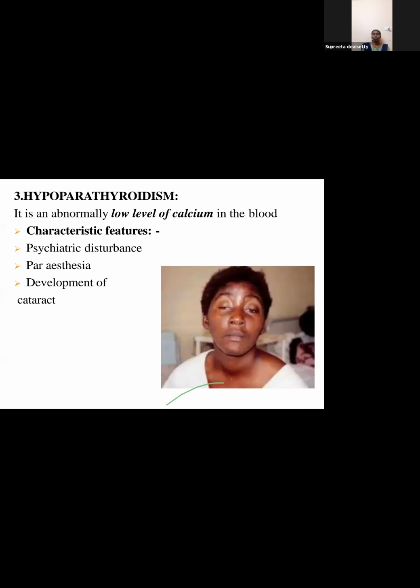Next, hypoparathyroidism. Hypoparathyroidism is basically due to low levels of calcium. We read that parathyroid hormone's main function is to increase the blood calcium levels. But here, when it is hypo, when it is functioning less, then there are low levels of calcium in the blood. So what does it cause? It causes paresthesia, that is abnormal sensations, psychiatric disturbances, psychiatric illnesses, development of cataract, early cataract in hypoparathyroidism.